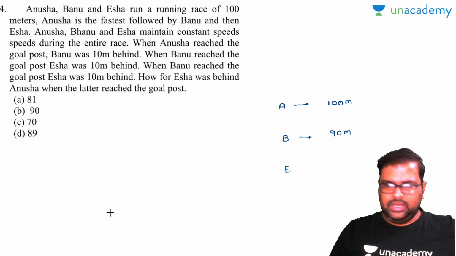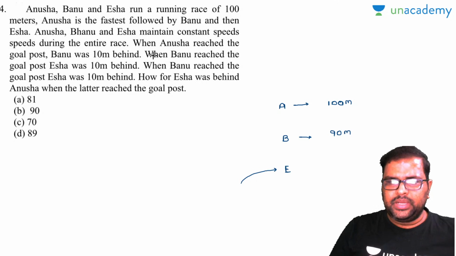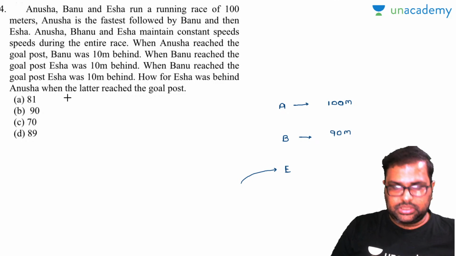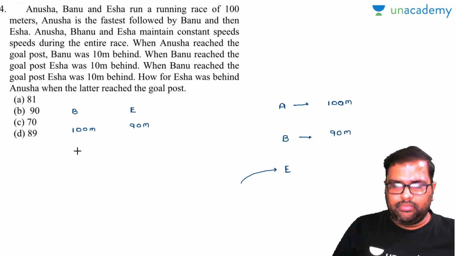Yes, perfectly. So to this table I have to include Isha. Now is there any data when Banu reached the goal post? Now see here, Banu reached the goal post means when Banu is at the 100-meter point, Isha was 10 meters behind, means 90 meters. But according to the table, Banu is where? Banu is at the 90-meter point. Then where will be Isha? This is the point there.